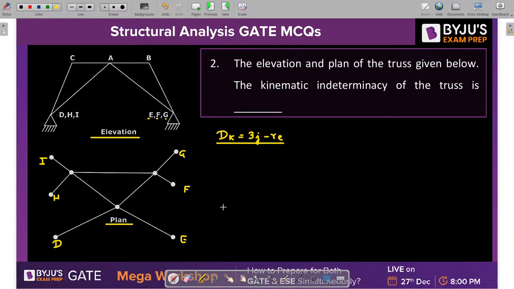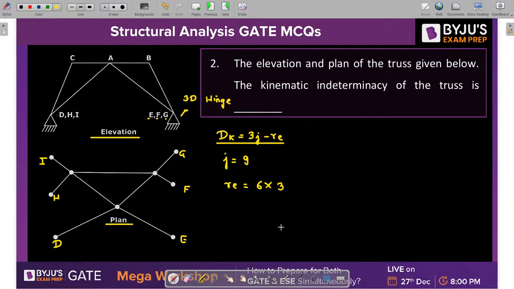Getting the point? Now the question is, sir, how many joints are there? 1, 2, 3, 4, 5, 6, 7, 8, 9. So the total number of joints is 9. And let's calculate the total number of reactions. There are 6 supports, but each and every support will have 3 reactions because it is a 3D hinge support. This one is what? 3D hinge, guys, 3D hinge. That is the reason, right?